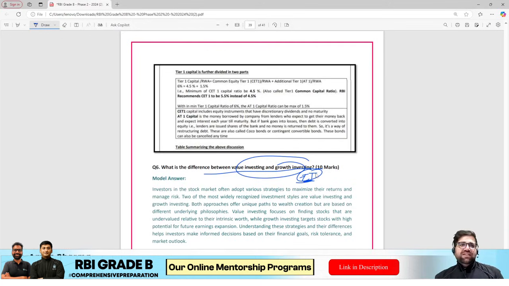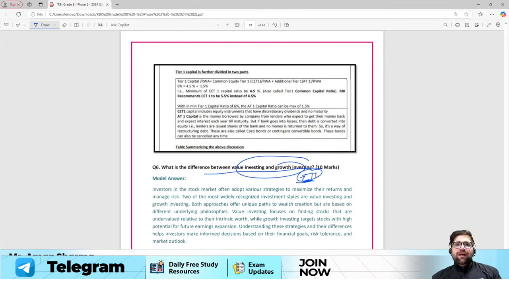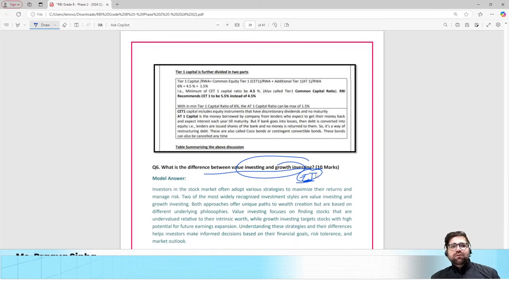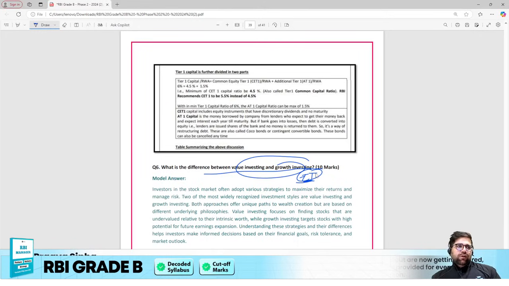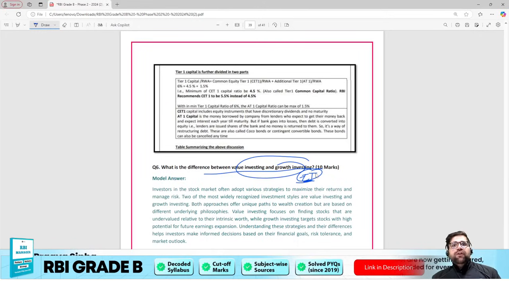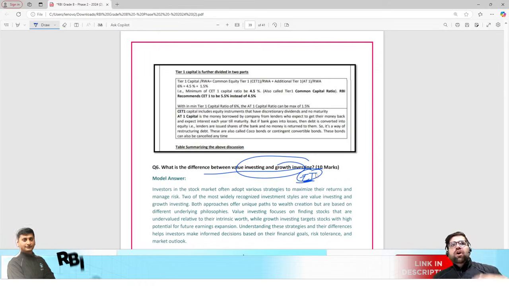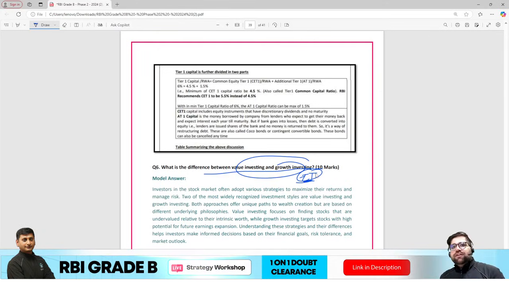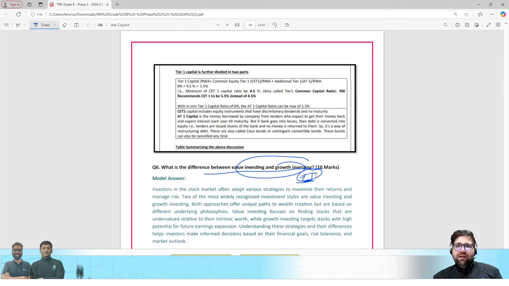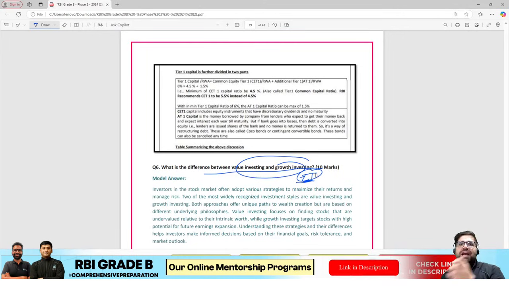What is value investing? Value investing is when you pick a company which is very undervalued right now. For example, XYZ company whose share price is just rupees 10. You pick this particular company and you hold it for the long term. In the long term, definitely the price of the XYZ company's share will rise to 100 or 120. So this will give you capital appreciation. This will also help you to increase your capital over time. Okay, and many people do it.